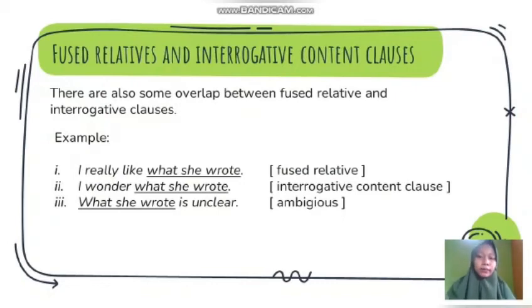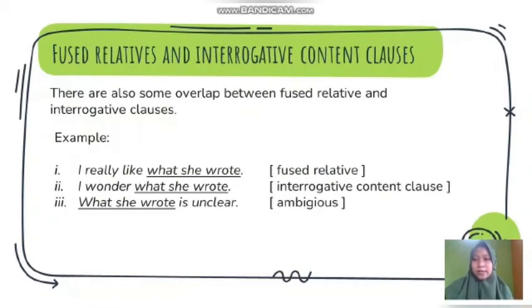Because the example makes you wonder what she wrote. It's possible for you to become curious and wonder what she wrote, or what did she write. So because you are wondering and it becomes a question, it is an interrogative content clause, because you make a question.